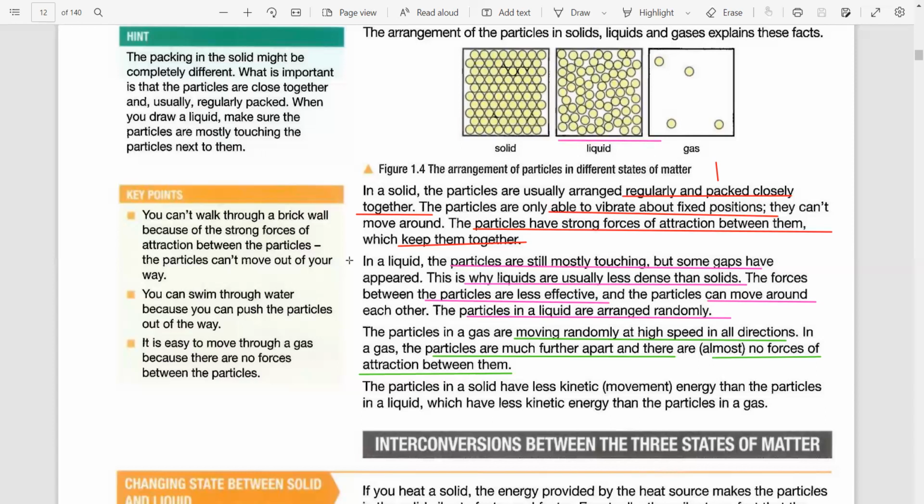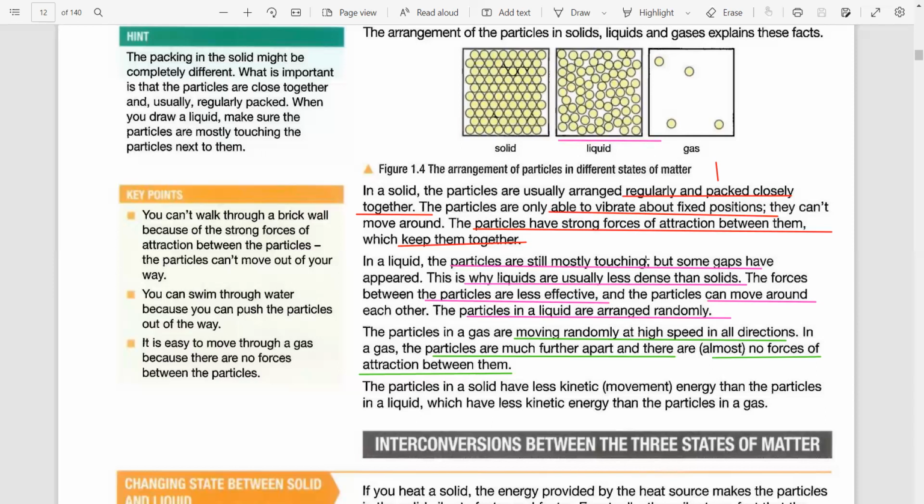Next thing was that in a liquid, the particles are still randomly touching each other. They keep on interacting and losing interaction with each other, because they might come closer, they might go away. So some gaps could appear. That is the reason that liquids are usually less dense than solids.